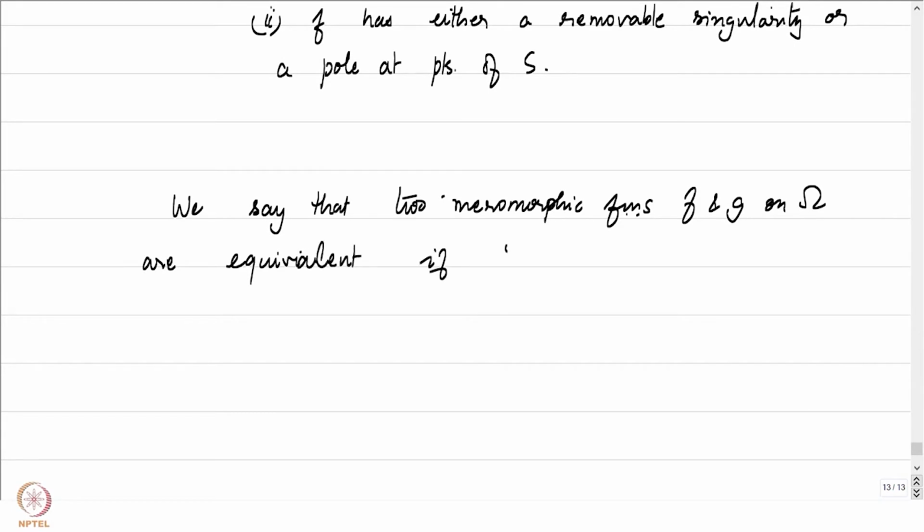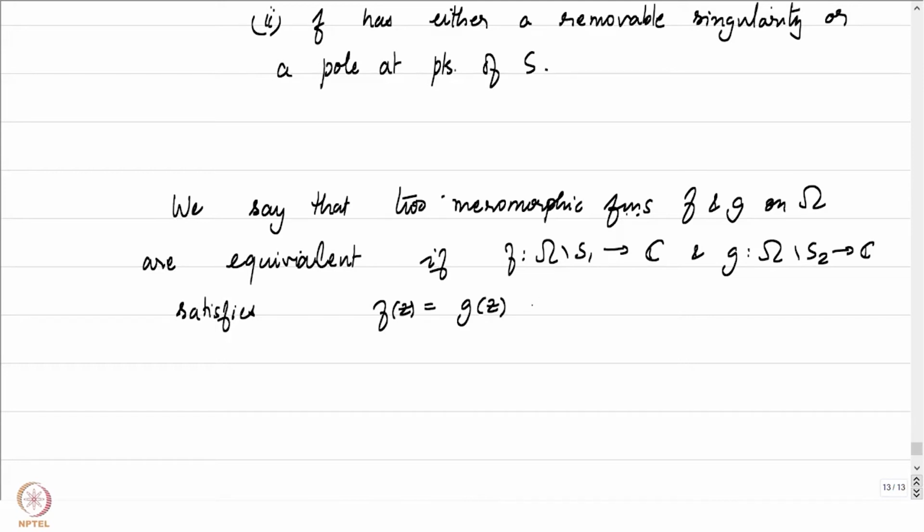if f is from omega minus S1 to C and g is from omega minus S2 to C, and they satisfy f of z equals g of z on omega minus S1 union S2. So I'll give you an exercise here.